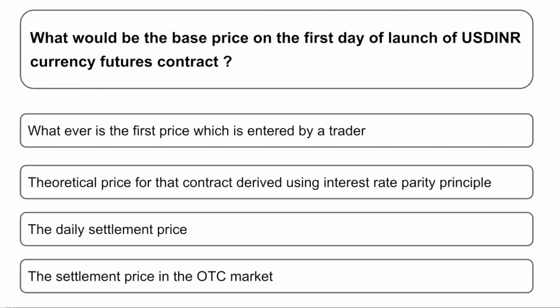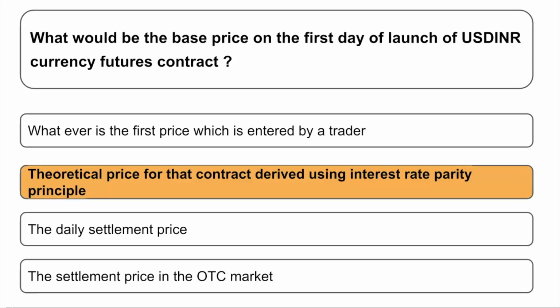What would be the base price on the first day of the launch of USD INR currency future contracts? Options are A, whatever is the first price which is entered by the trader, B, theoretical price for the contract derived using the interest rate parity principle, C, the daily settlement price, D, the settlement price of over the counter. So the correct answer is theoretical price of the contract derived using the interest rate parity principle.